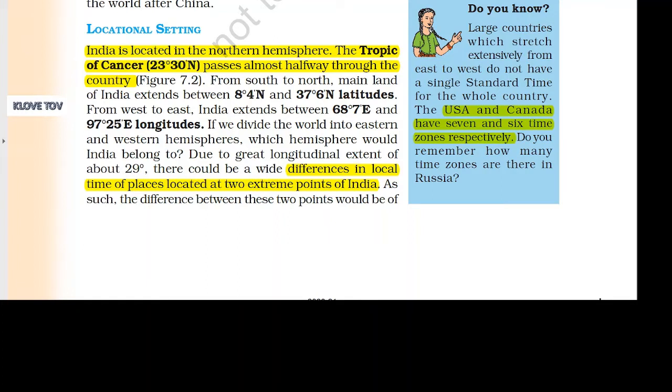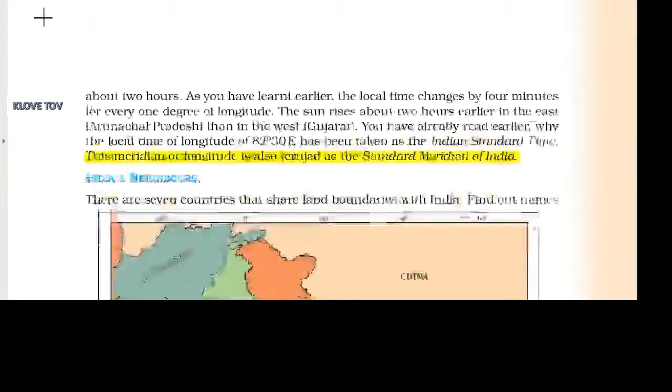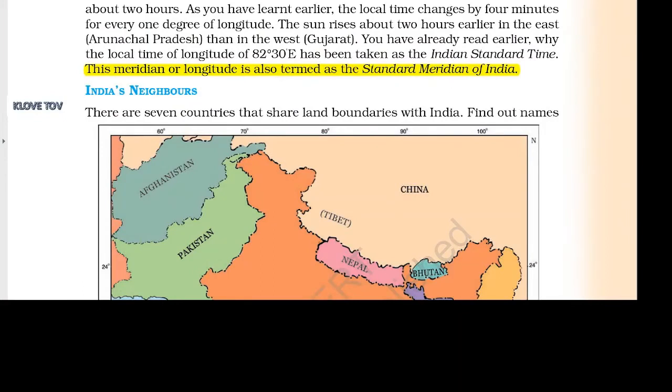If we divide the world into eastern and western hemispheres, which hemisphere would India belong to? Due to great longitudinal extent of about 29 degree, there could be a wide difference in local time of places located at two extreme points of India. As such, the difference between these 2 points would be of about 2 hours.